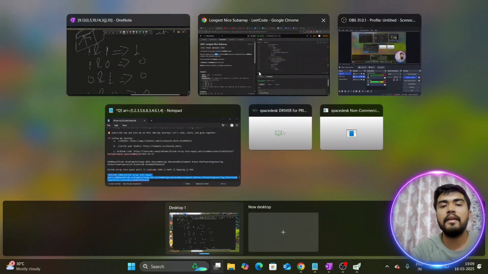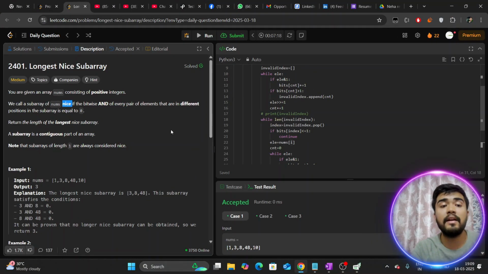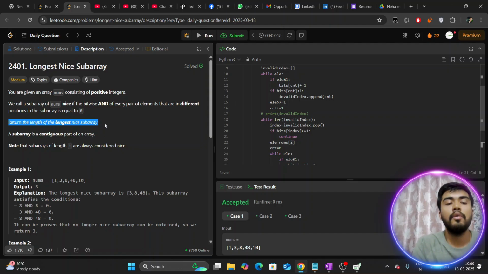If I can arbitrarily choose any two pair of the resultant subarray you are proposing, the bitwise AND among the pairs should be 0. Now what we have to return? We have to return the length of the longest nice subarray. So we don't have to return the exact subarray altogether. They are happy if you can return the length of the longest nice subarray. They are looking for a length integer. I think you guys are able to understand.